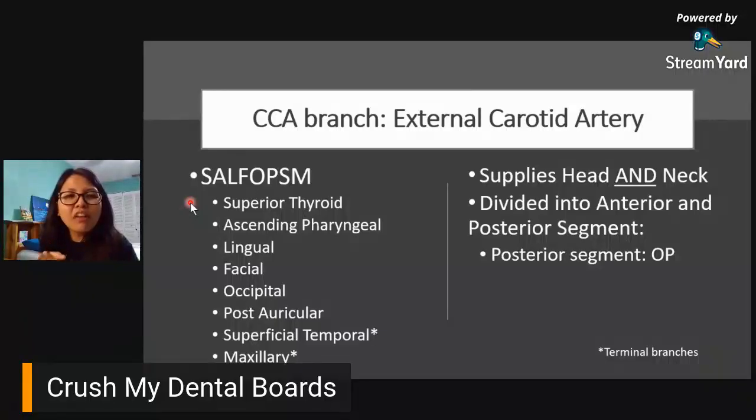Okay? So, common carotid artery branch, your external carotid artery. Now, I have here on the left side of the screen, you see that mnemonics. It's not even a good mnemonics, but I remember this when I was taking the boards. Kasi yan na yan ang mnemonics na nakatatak sa isip ko. So when I was reading NBDE again, nag-click lang siya. And yeah, yun na siya, si Salfopson. It doesn't make sense, but it makes sense to me. So it should make sense to you.